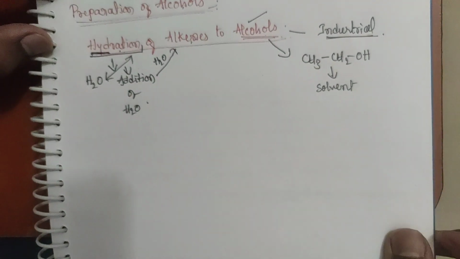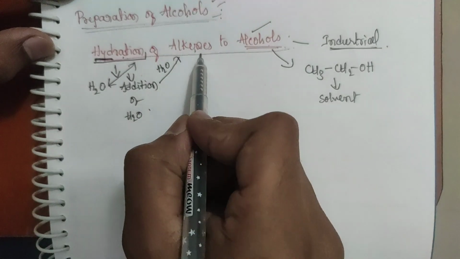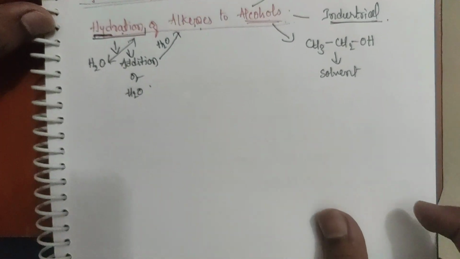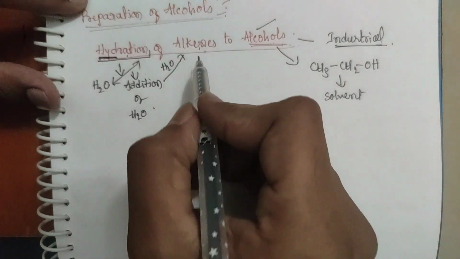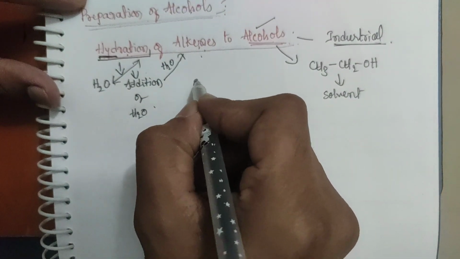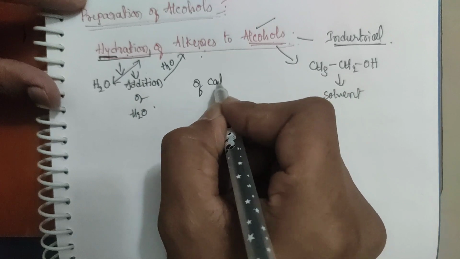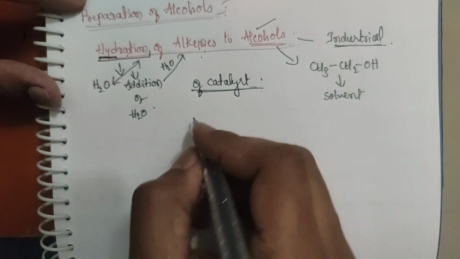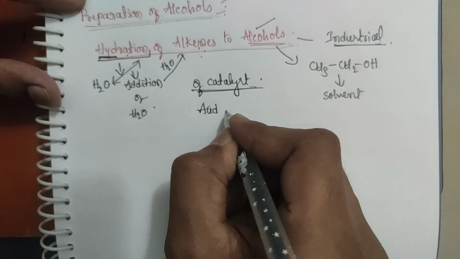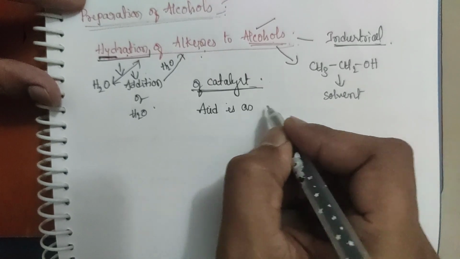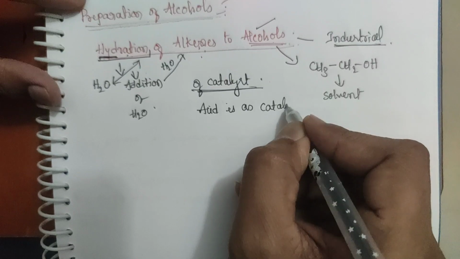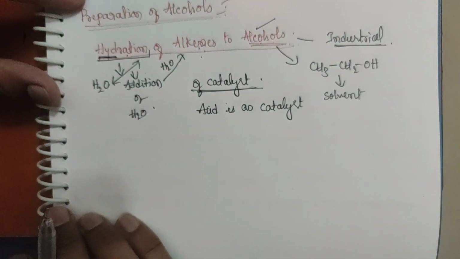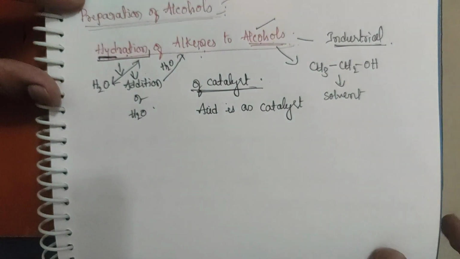But see, if you take just water and alkenes, the reaction will not move forward. This reaction is carried out in the presence of a catalyst. Is it clear? What is the catalyst? Acid is a catalyst in this reaction. Acid acts as the catalyst in this reaction.